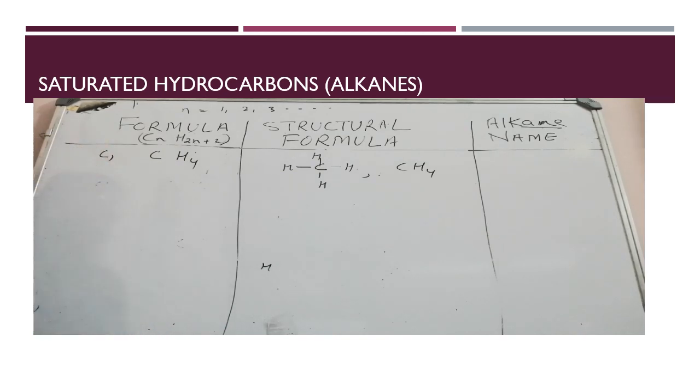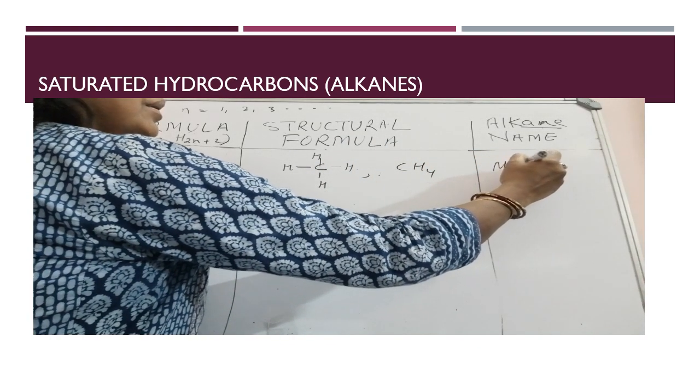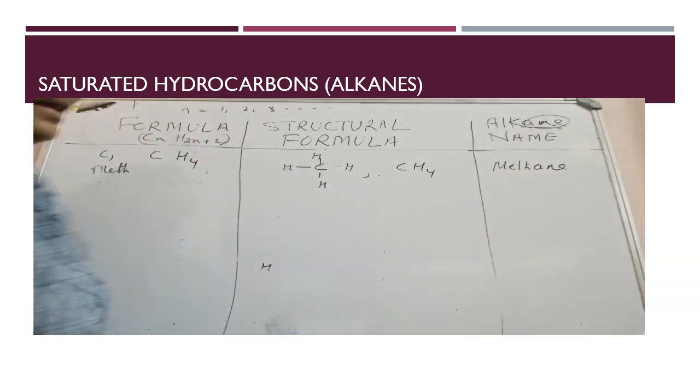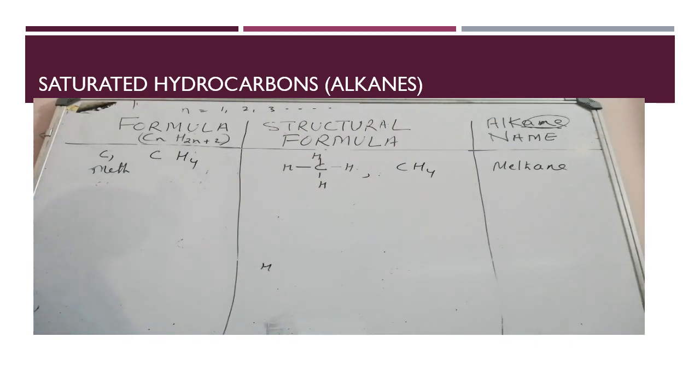When the number of carbon atoms is 1, the prefix is meth. Then with this meth, you add the suffix ane, and hence the name of the hydrocarbon is methane.